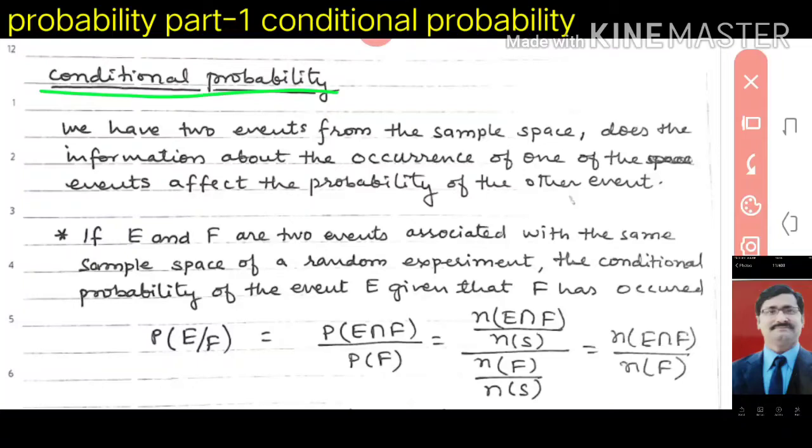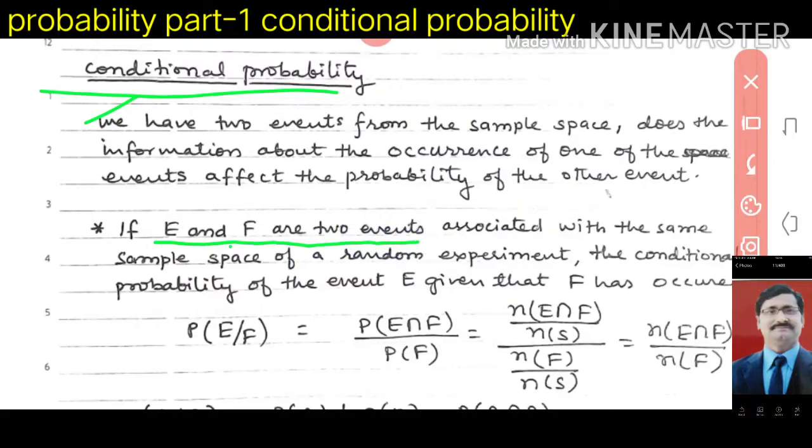It means here two events will be there, and one event will affect the other event. So look here, if E and F are two events associated with the same sample space of a random experiment.